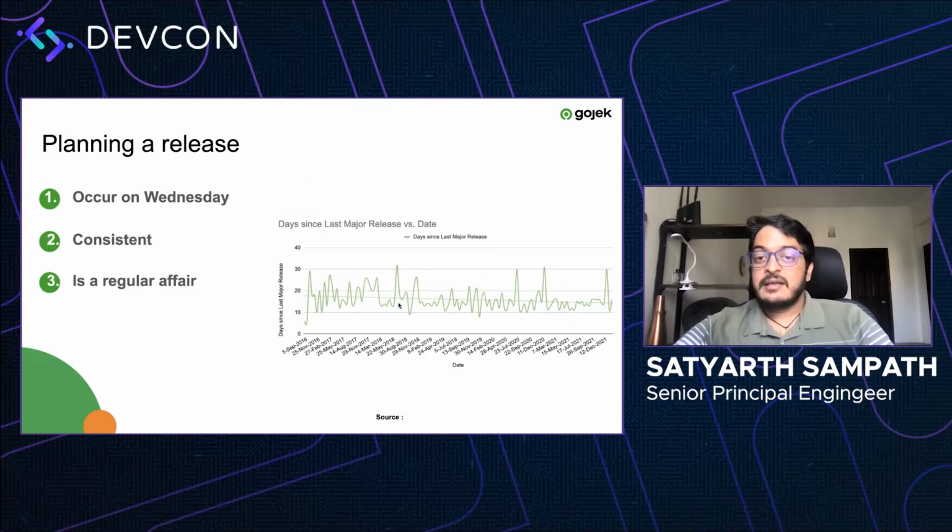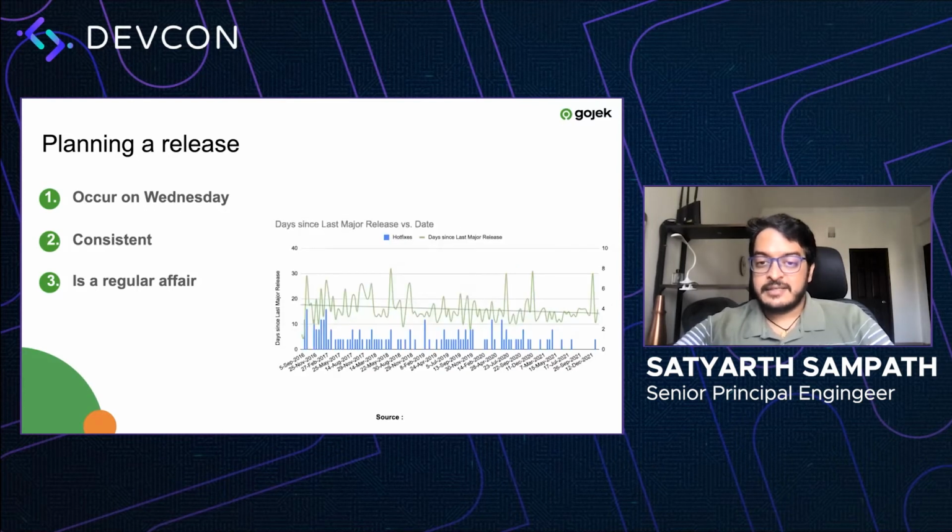This also had a great side effect in that the number of hot fixes that we started shipping with releases reduced. In the initial releases, we'd have a hot fix with almost every second release. But as time progressed, because of this consistency and people knowing that the next release would be 2 weeks away, and also because of the experimentation rollout, etc., which I spoke about earlier, we were able to significantly reduce the number of hot fixes that we pushed, which meant a better experience for our end users, more consistency and predictability for our product team. And this also trickled down to happier developers and verification teams.